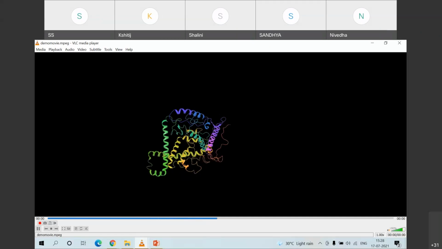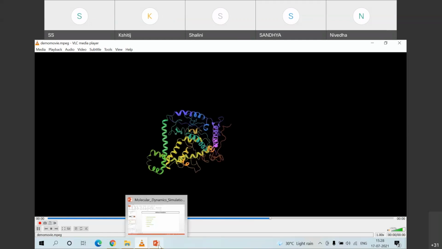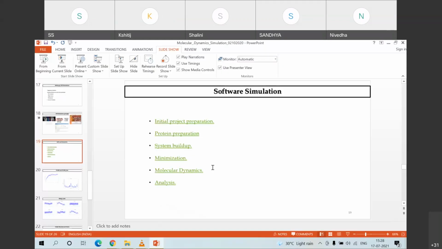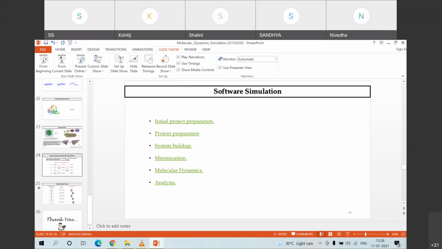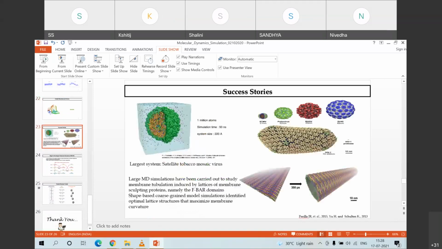You can relate it with the experimental set of data. Supposedly, if I want to mutate some of the residues, you can always go and do the refinement. So these are the practical applicability which you can do. This movie file I showed you, and there have been many success stories for MD simulation.